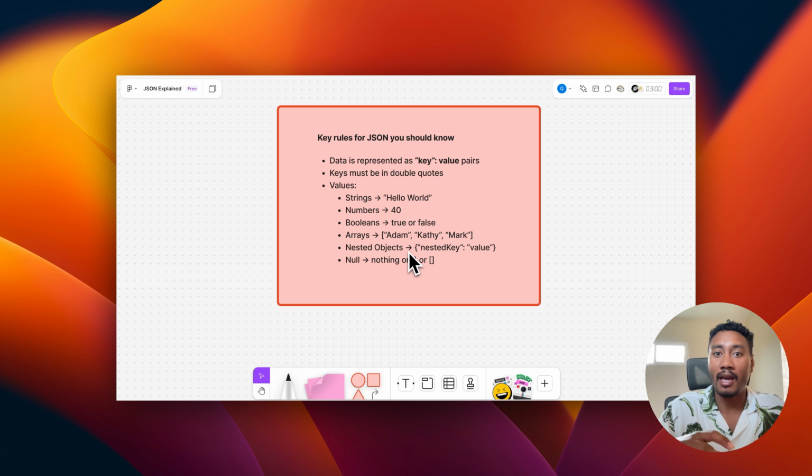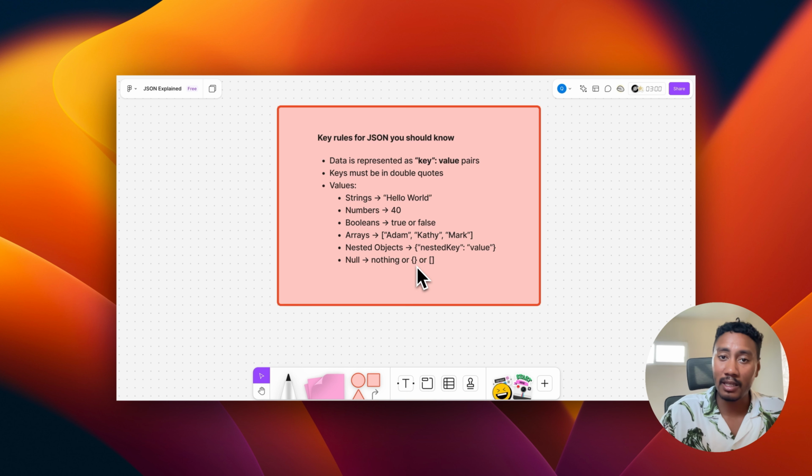Now inside that JSON object, you can have objects within objects within objects, and that's what is meant by nested objects. So we have this nested key and a nested value. And then we also have null, which represents nothing. If we have a key and the value is an object, but it's an empty object, we can use empty squiggly brackets like this.